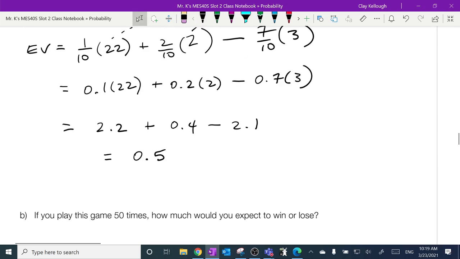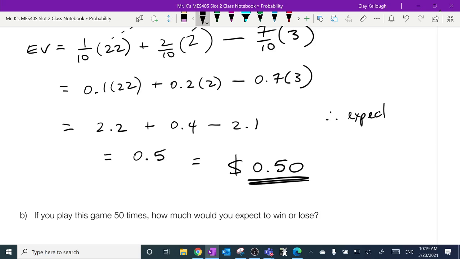And again, if you leave your answer like that, it costs you half a mark. Actually, that would cost you 2 half marks. It's rounded wrong, and it doesn't have a unit. It's money. What's the unit? $, and a 0. So, and then, you know what? This is a word problem. I might want a conclusion. Therefore, expect to gain, don't say win, say gain. Expect to gain 50 cents per game.